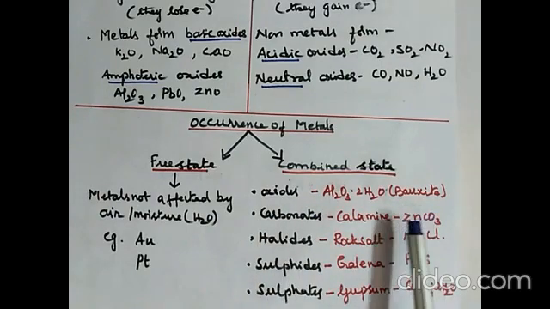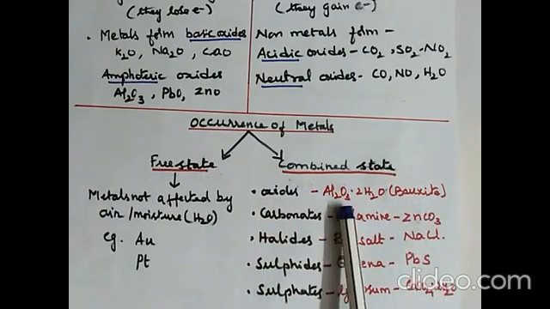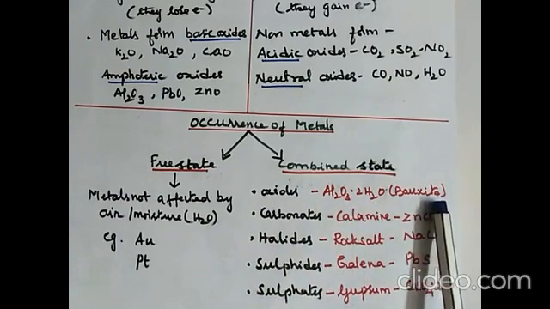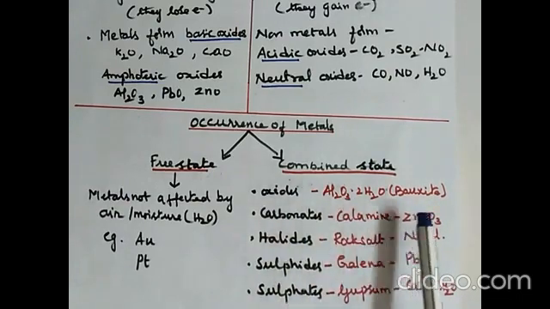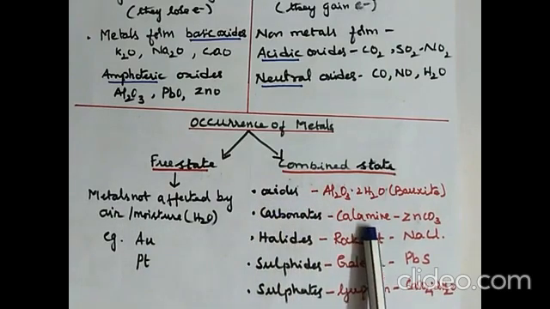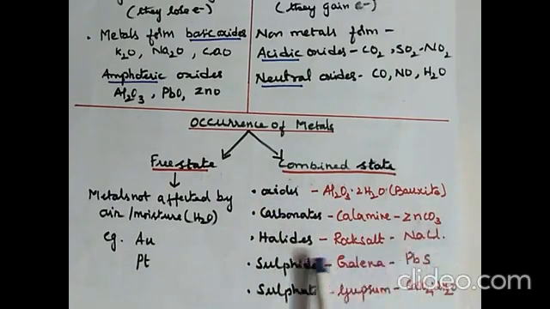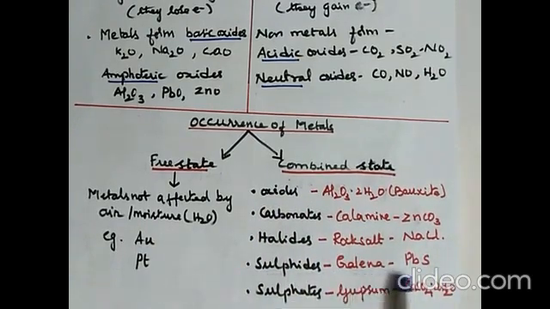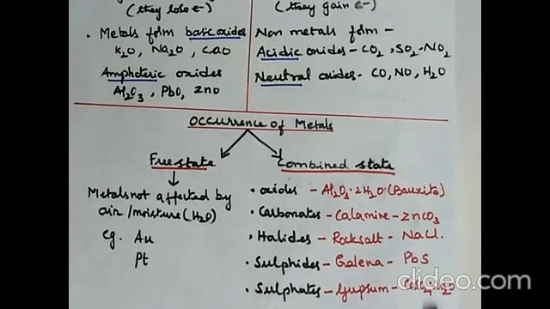A few examples are given here. Oxides: aluminium oxide, the ore of aluminium, bauxite. You always find aluminium with oxygen, so it's an example of a combined state oxide. A carbonate: calamine, zinc carbonate, the ore of zinc. Then halides: rock salt, sodium chloride. Sulfides: galena, PbS, lead sulfide. Sulfates: gypsum, calcium sulfate dihydrate. So you can find that metals are found along with some impurities, as an oxide, carbonate, halide, sulfide or sulfate.